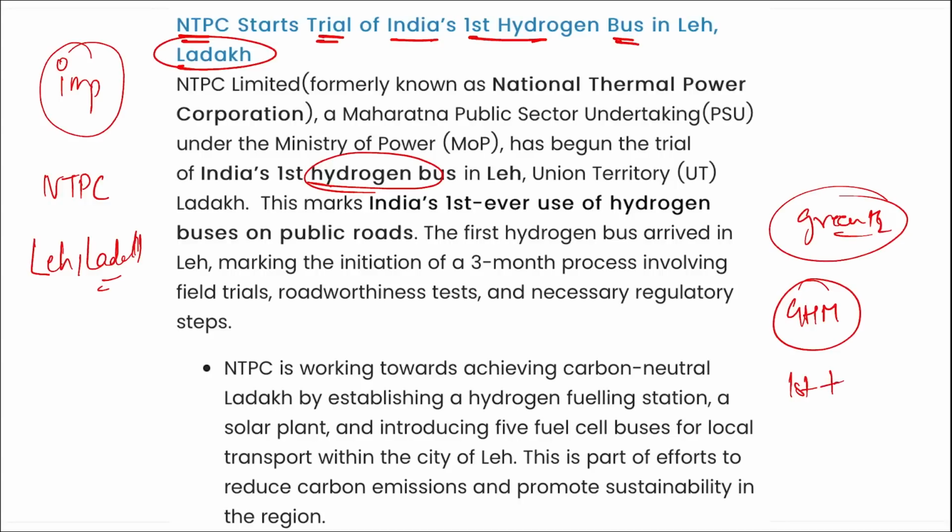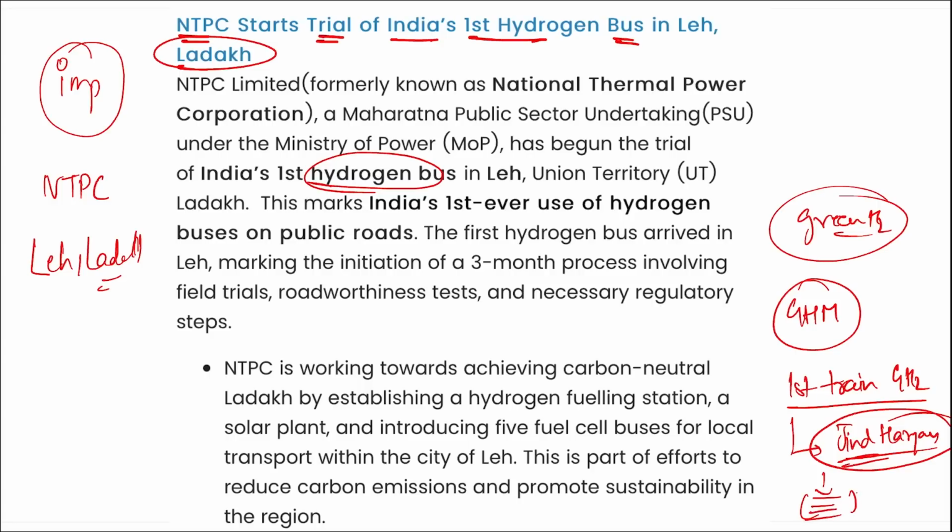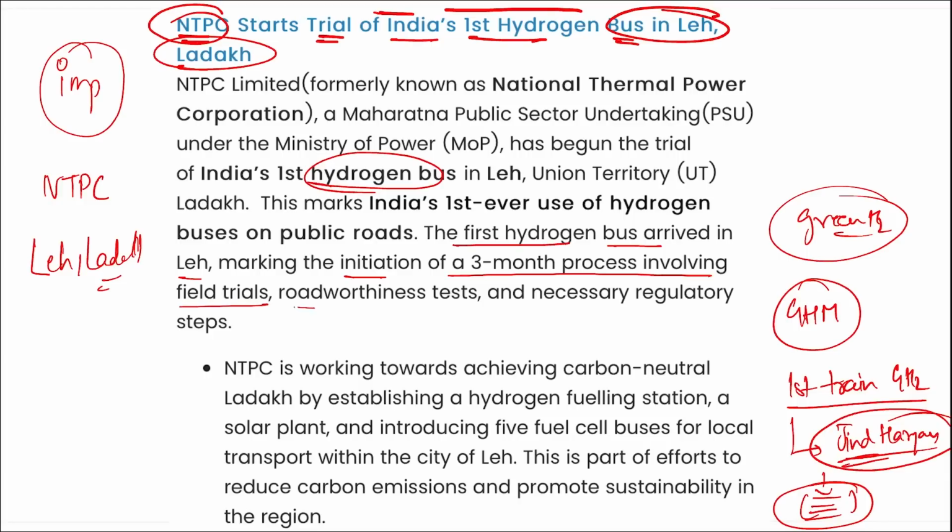Similarly, remember, the first train that will be powered by green hydrogen will be starting its operation from Jind, Haryana, and this is not a trial basis, it will be starting from here, and a project that will be manufacturing green hydrogen will also be set up near Jind. And similarly, the trial of India's first hydrogen bus will be started by NTPC in Leh Ladakh. The first hydrogen bus arrived in Leh, marking the initiation of a 3-month process involving field trials, roadworthiness tests, and necessary regulatory steps.